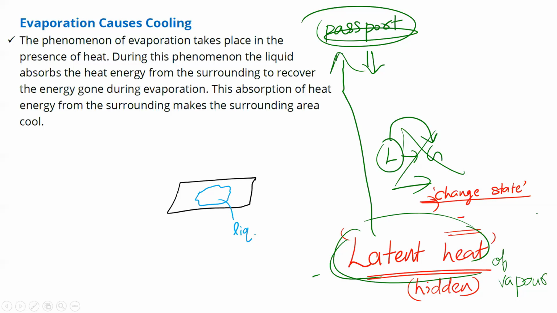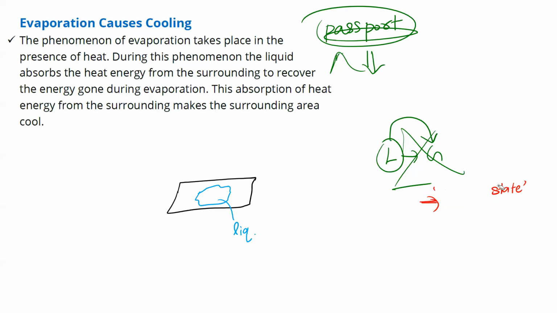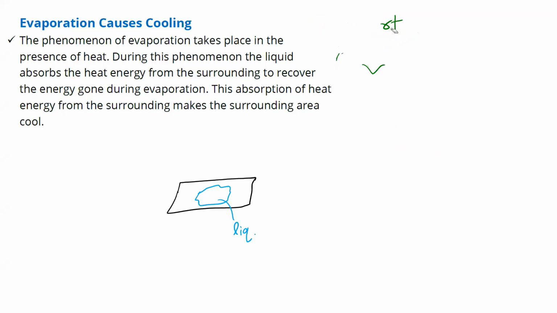So again, I'm saying whenever particles need to change the state of matter, they should have latent heat. What is latent heat? Extra heat. Clear? So keep this in mind and come back to the example that we are discussing. Here I have a surface. On the surface, I have some liquid dispersed. Now, if this liquid needs to change to gas, what does it require? It requires latent heat.